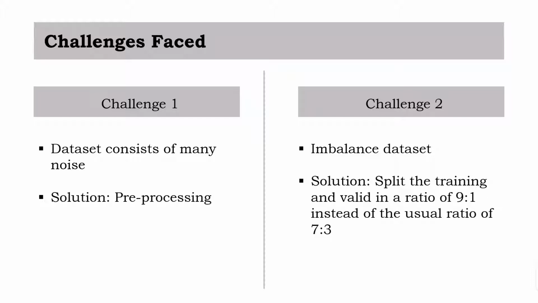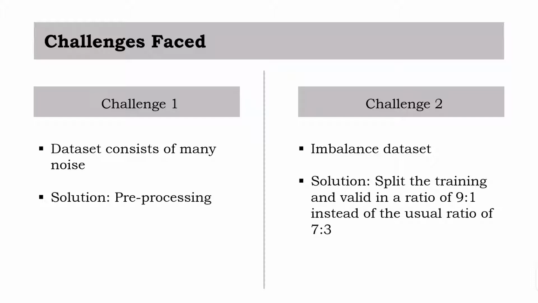Firstly, we split the training and valid in a ratio of 9:1 instead of the usual ratio of 7:3. Next, we perform shifting of the dataset during the splitting of the dataset process. This approach will give more datasets for the models to train while decreasing the chances of models learning bias towards any individual classes in the dataset.